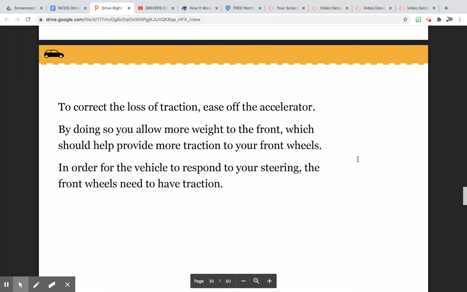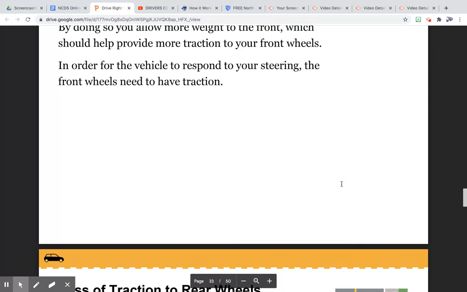To correct the loss of traction, ease off the gas pedal. By doing so, you will allow more weight to the front, which should help provide more traction to your front wheels. In order for the vehicle to respond to your steering, the front wheels need to have traction.